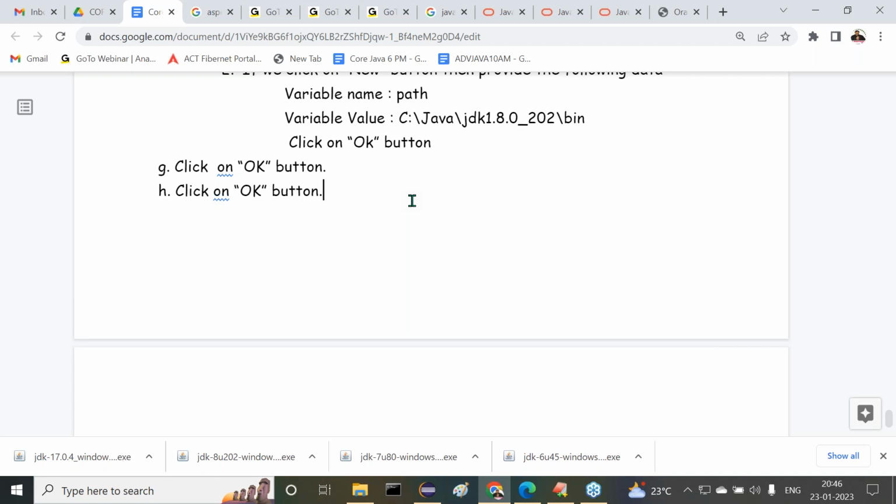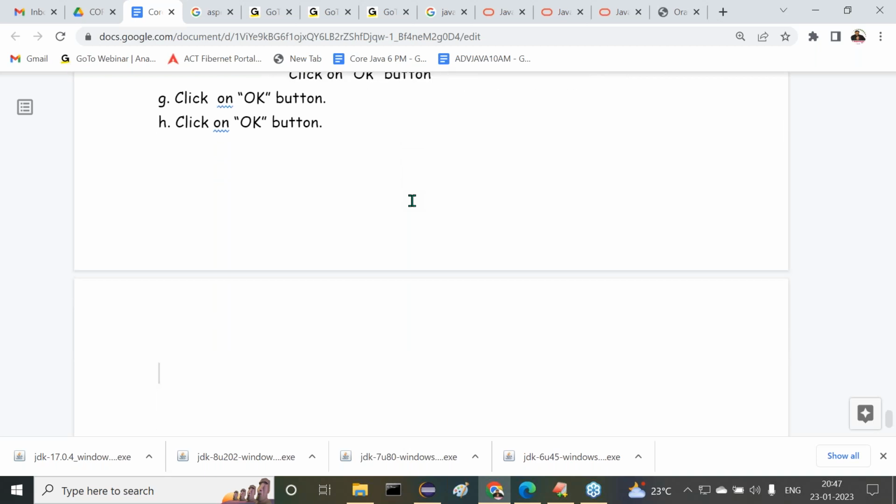Now tell me, I provided all the required setups to use Java software through my command prompt. These three things here we completed. Am I right or not? Next, I have a few interview questions on the basis of these concepts. Let me go for the first one. Question number one, which I already asked you.